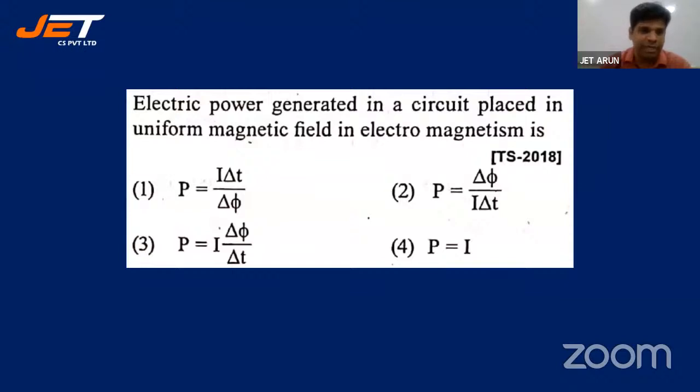P is equal to V into I. Sharat says 3. Seshna says 3. Kalyani says 3. Good. Ruchita says 3. Vaishali says 3. Varsha says 2. Saitija says 3. Shruti says 3. Okay. Now let's look at the answer, students. You can also refer to your textbook, students.